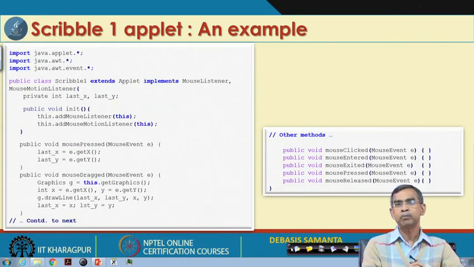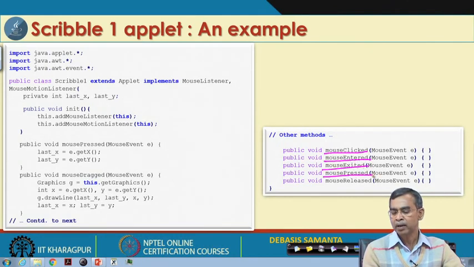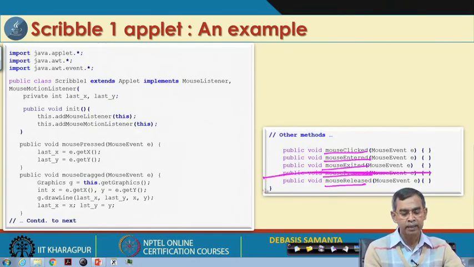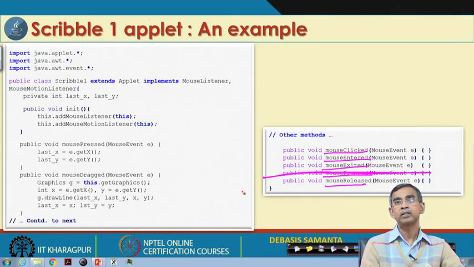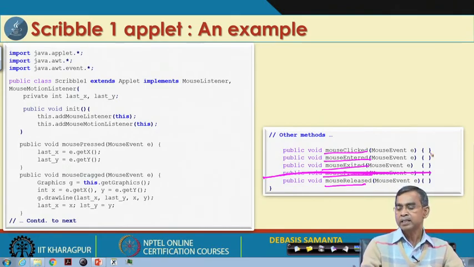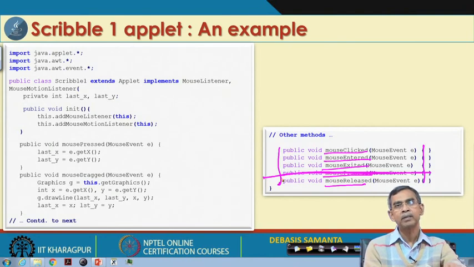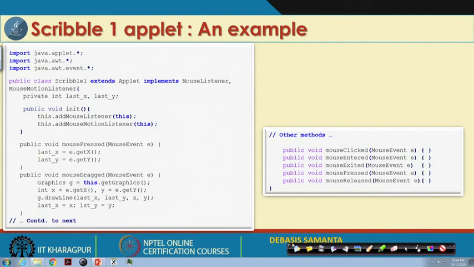Now, there are a few other methods also, so far as the mouse event is concerned, like mouse clicked, mouse entered, mouse exited, mouse pressed and mouse released. Mouse pressed we have already declared, so it is no more required. These are the other methods that remain. I do not have any code for these methods, they remain void methods. Otherwise you can simply ignore all this, and if only two methods are involved, then you can define just the two methods, and this completes the Scribble applet.